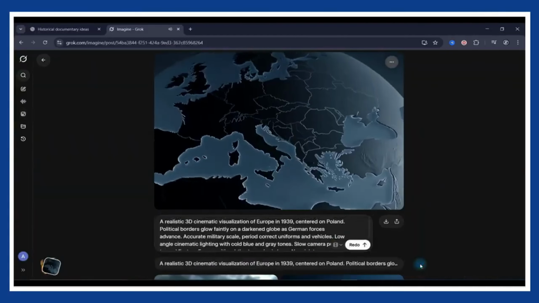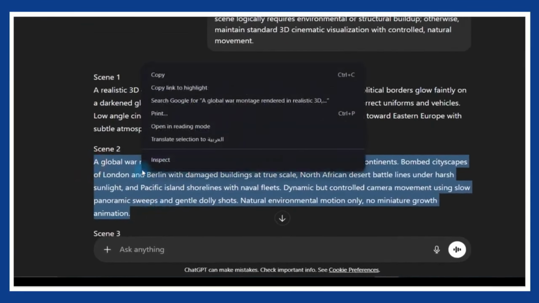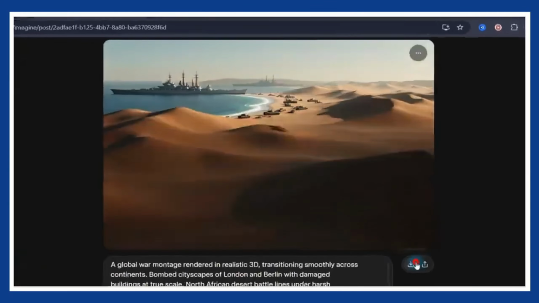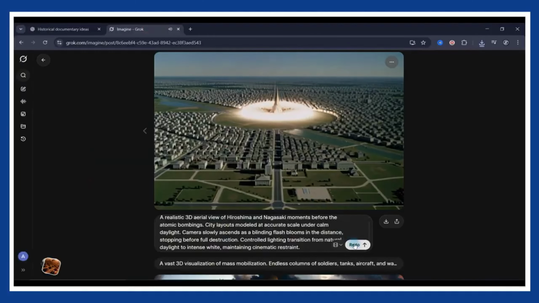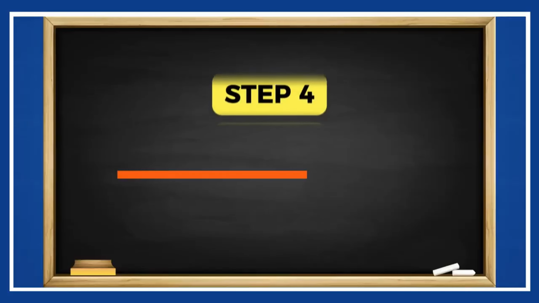In seconds, your first cinematic scene is ready. Download it. Repeat the same process for every scene. Copy the next scene prompt from ChatGPT, paste it into Grok, generate, and download. Scene by scene, you will build all the visuals for your mini documentary completely free. Finally, bring everything together in CapCut.